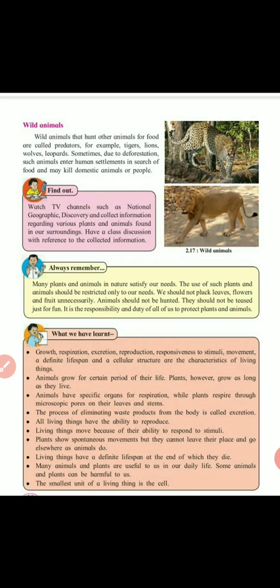If you watch TV channels like Discovery or National Geographic, from there we can collect information on various plants and animals found in our surroundings. Many plants and animals in nature satisfy our needs. So the use of such plants and animals should be restricted only to our needs. This is very, very important.